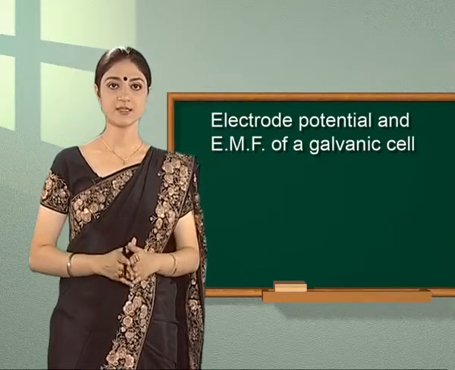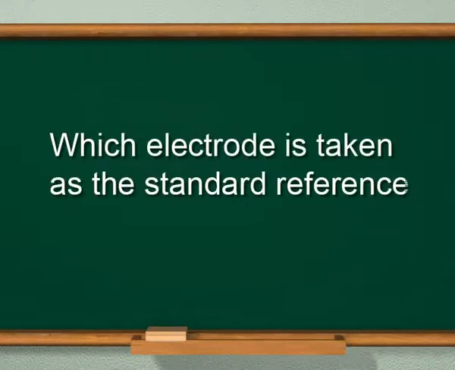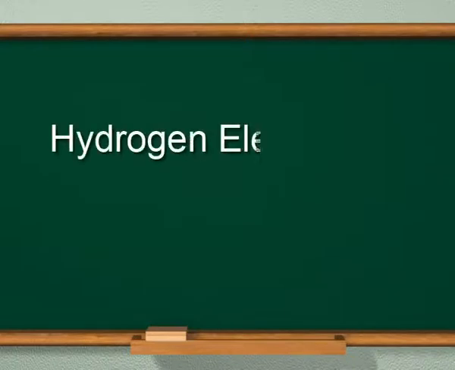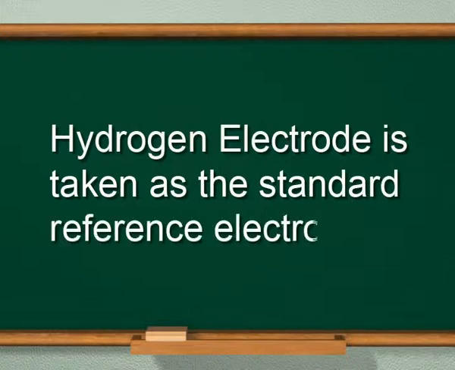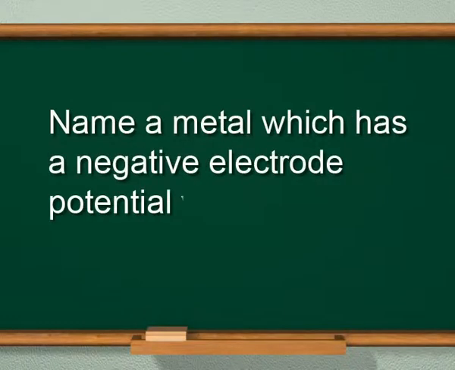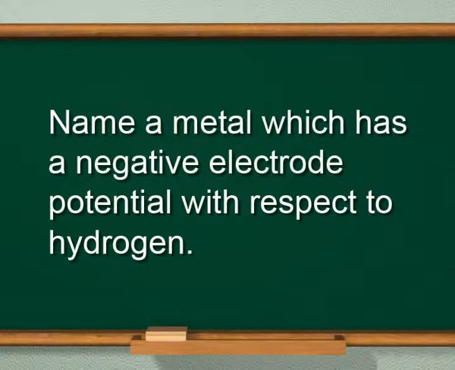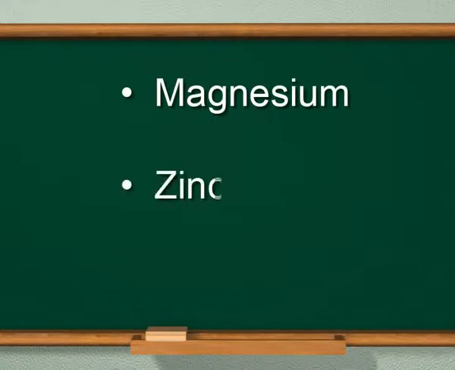The first one is, which electrode is taken as the standard reference electrode? And the answer is, hydrogen electrode is taken as the standard reference electrode. The next question is, name a metal which has a negative electrode potential with respect to hydrogen. And the solution is, these metals are magnesium, zinc, iron, etc.